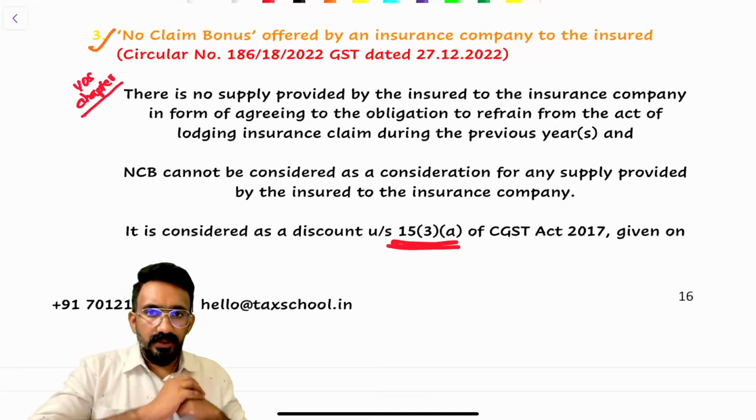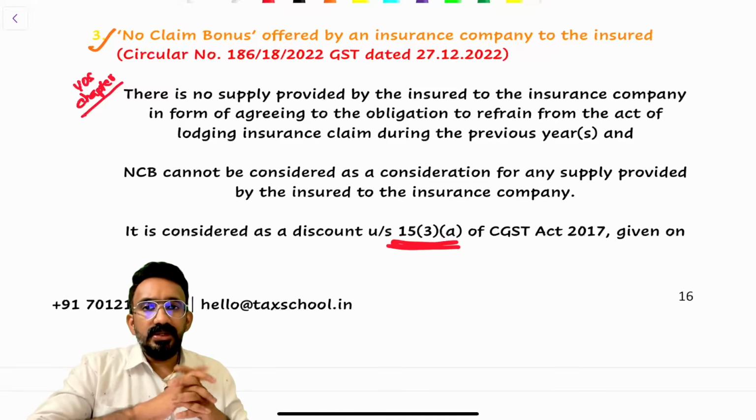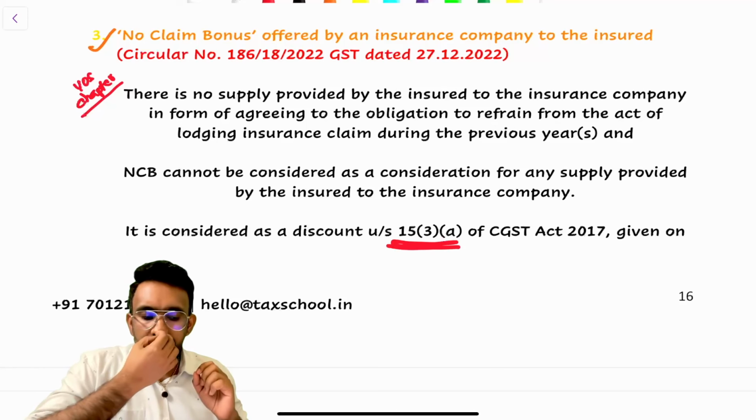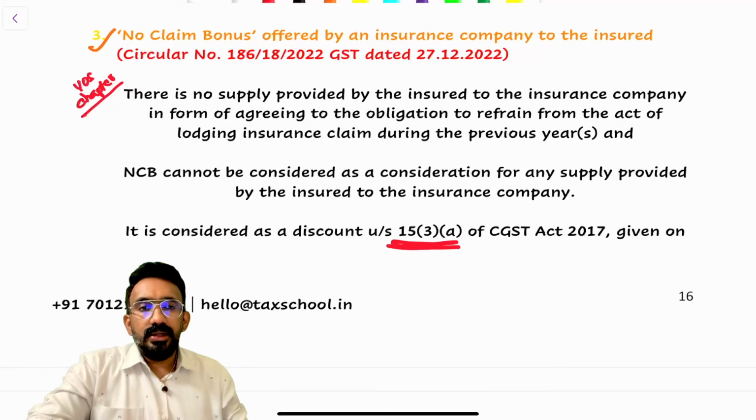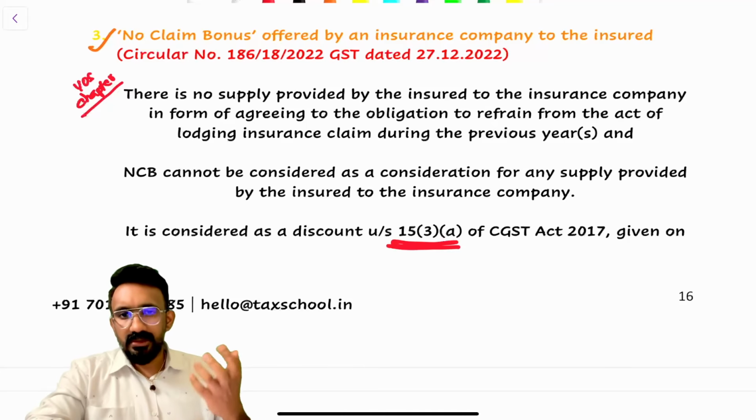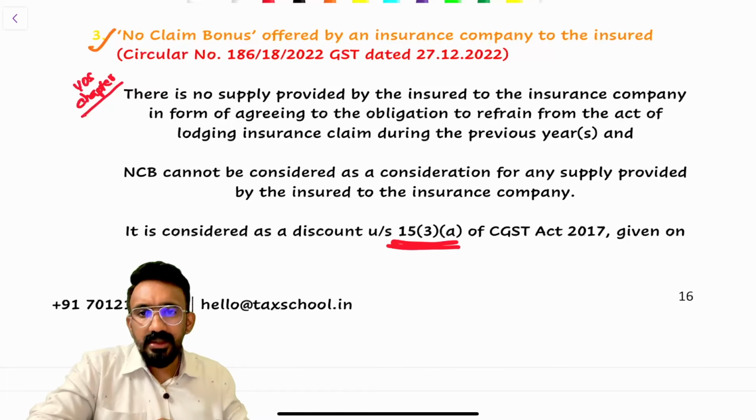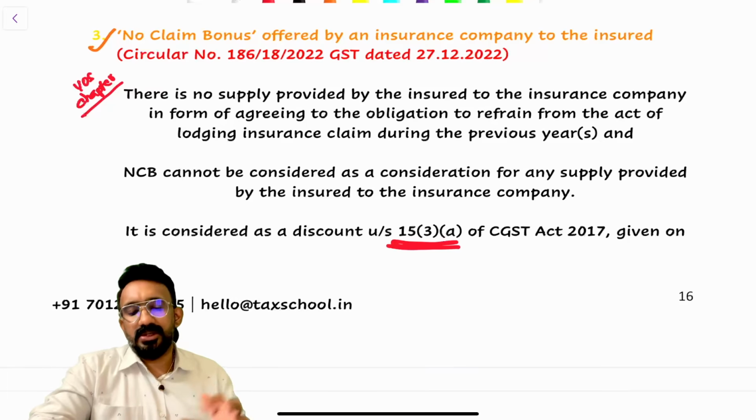Look at the circular clarification that we have. The question here is: is a no claim bonus offered by an insurance company to the insured treated as a consideration for services provided by the insured to the insurance company, or should it be treated as a discount given at the time of supply? This is the question that we're asking.